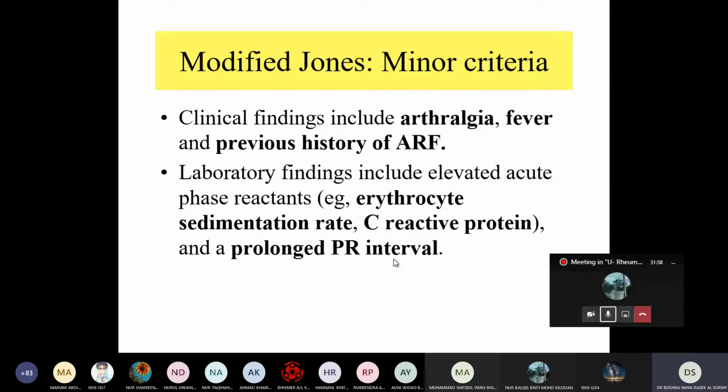So we said how we diagnose: either two major criteria, or one major and two minor criteria, plus the presence of the evidence of streptococcal infection, which is antistreptolysin O, or DNase antibody, or the positive culture of the streptococcus. Okay, understand how to diagnose acute rheumatic fever. Okay.